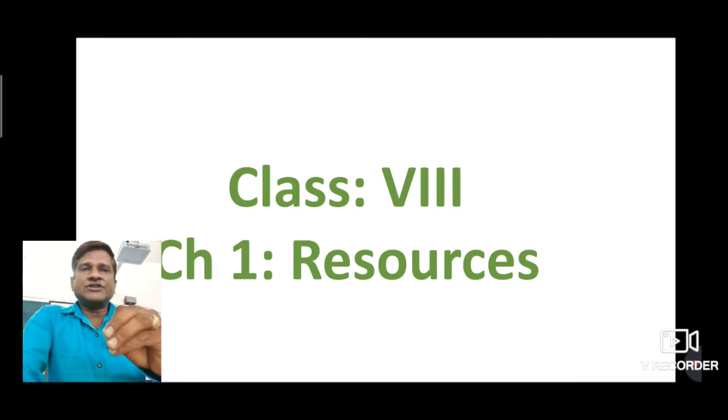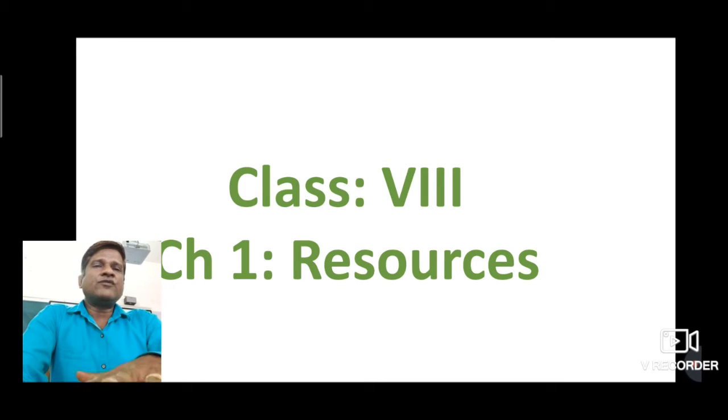Before we continue this chapter, I would like to tell you what are the subtopics that we are going to discuss in this chapter. So we will begin this chapter with the definition of resource. After that, we will discuss what are the factors that can change an object into resource.